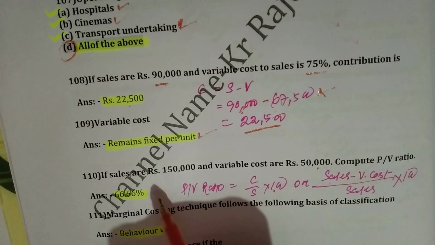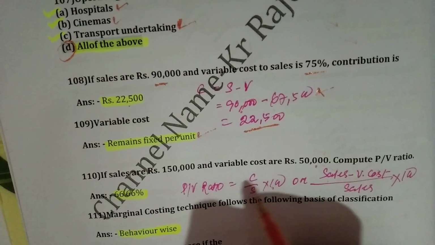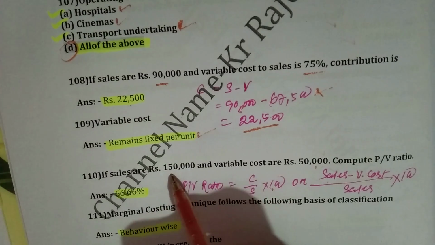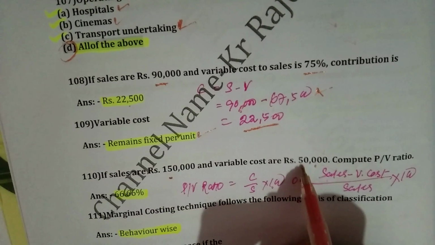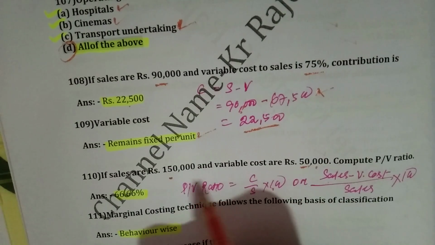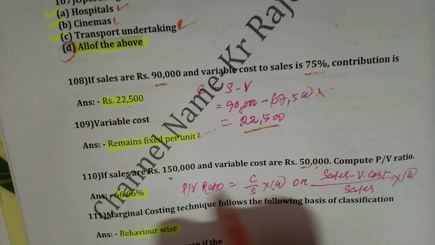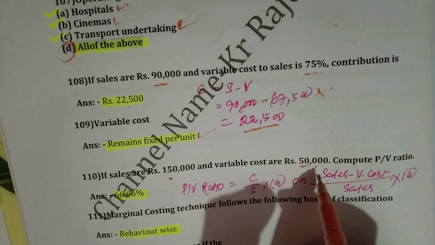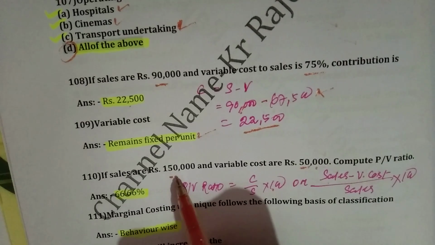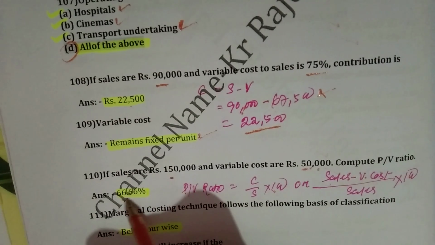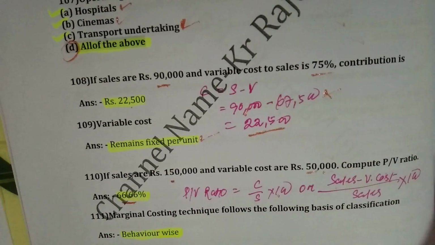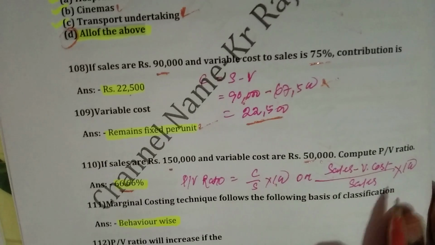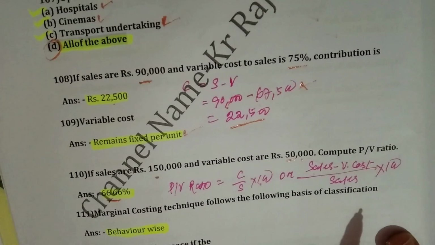So 150,000 minus 50,000 divided by 150,000 into 100, that is 66.66%.